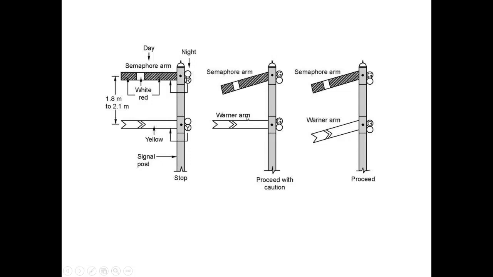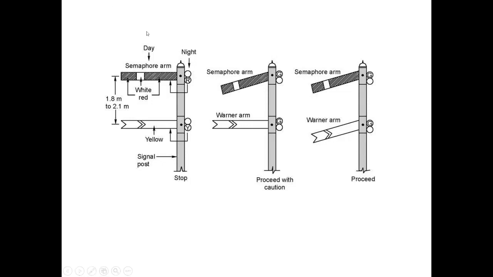A semaphore signal at the entrance to the station is combined with the Warner signal. Always at the entrance of the station, the semaphore signal is combined with this Warner signal. The Warner signal is similar to the semaphore signal in shape, except for a V notch at the free end.